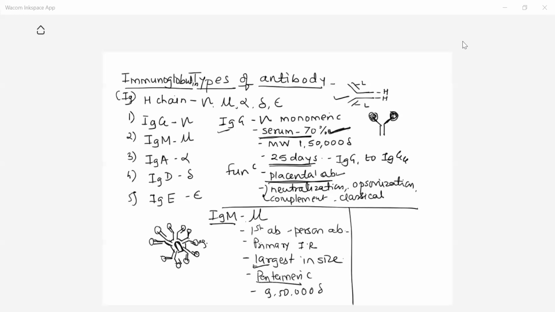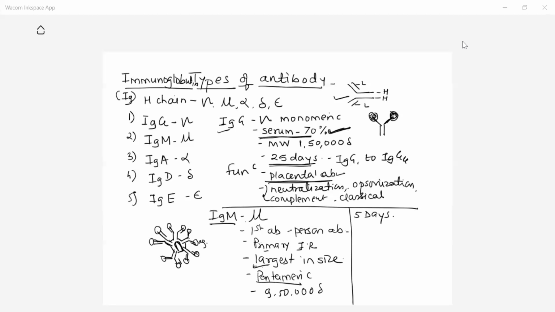Its half-life is about 5 days. And that's why it is generally said that primary immune response is a short-lived immune response, because in primary immune response IgM is formed, and in secondary immune response IgG antibodies are formed.